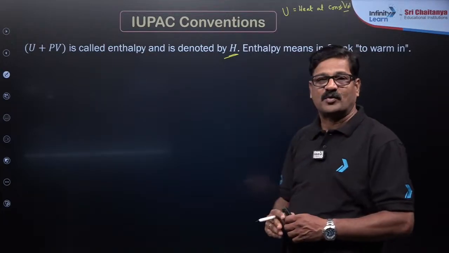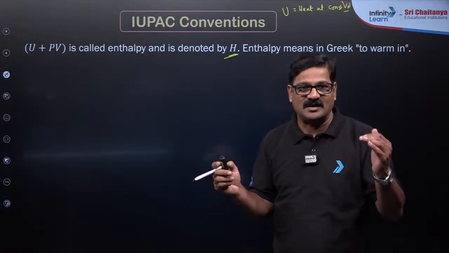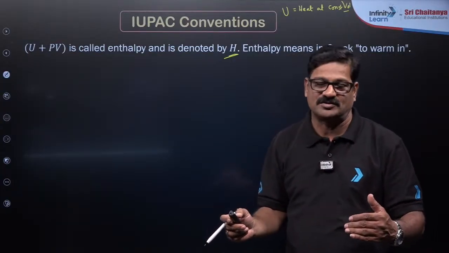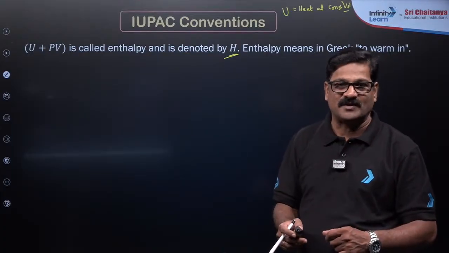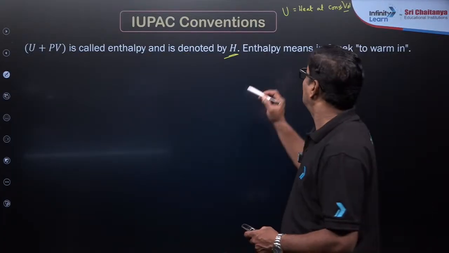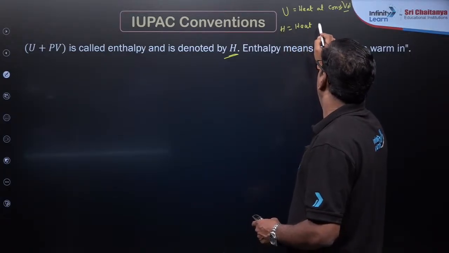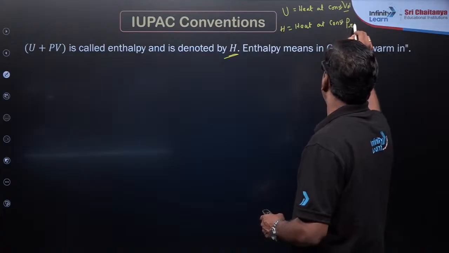Most of the processes that are taking place around us in the universe are at constant external pressure. All natural processes taking place are like that. For that you need enthalpy, that is called heat at constant pressure.